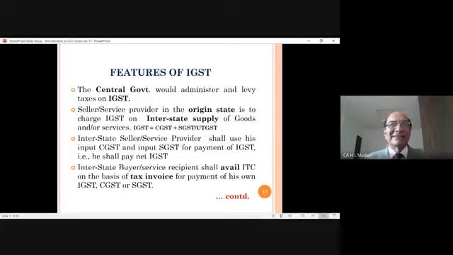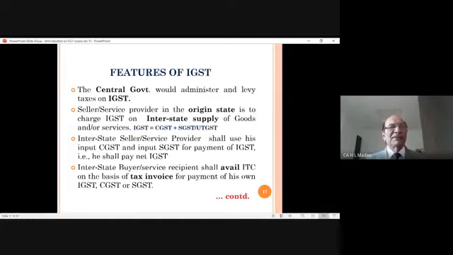Now with him IGST is available, but he has sold those very goods locally, and when he is selling those goods locally, he will be collecting SGST and CGST from his customers. So he has output liability of CGST and SGST, but he has input tax as IGST. So law says nothing to worry. IGST input can be adjusted against CGST and SGST liability.